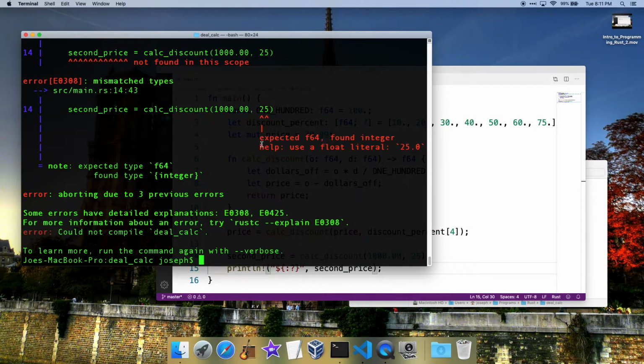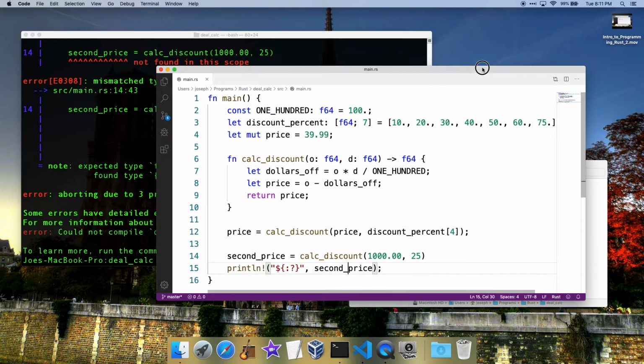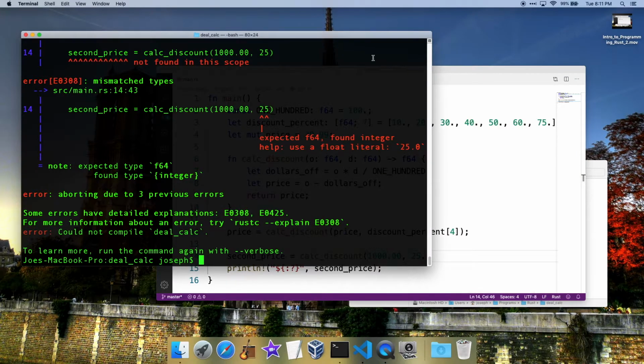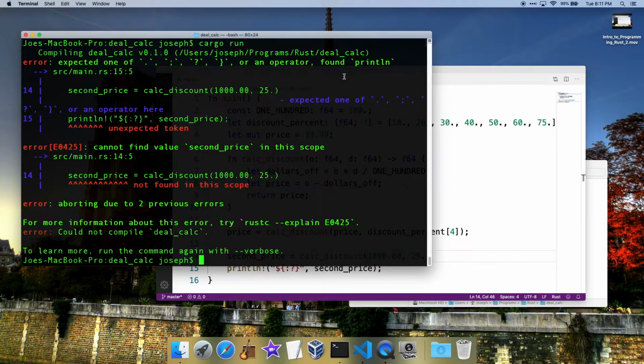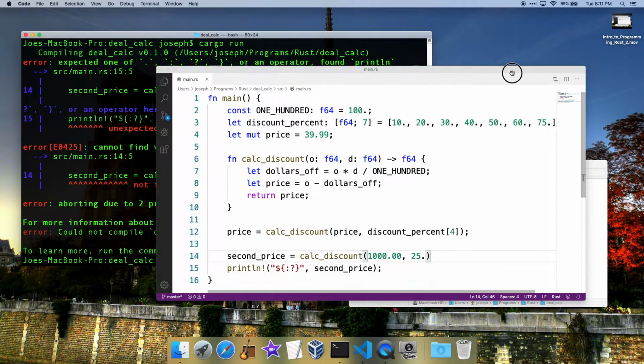This is where functions become really useful. What did I do? Oh. Just need that decimal, I think. No? Unexpected token. Print line. Oops. Semicolon. If you see unexpected token, a lot of times it's a semicolon.